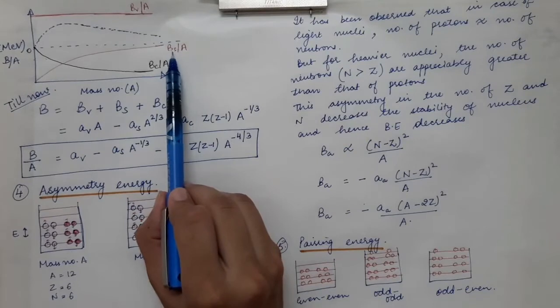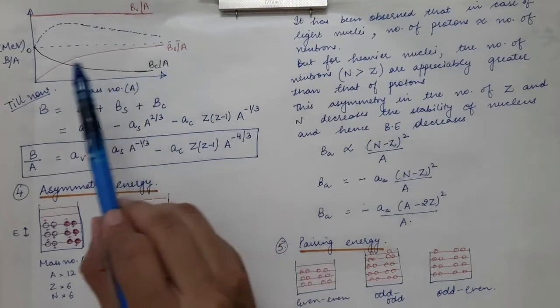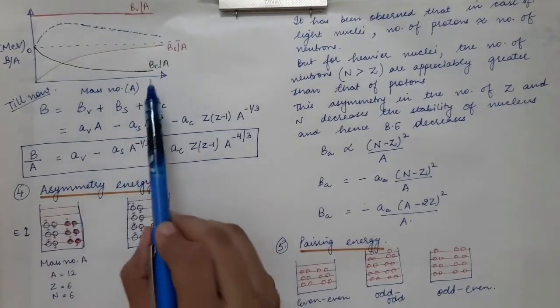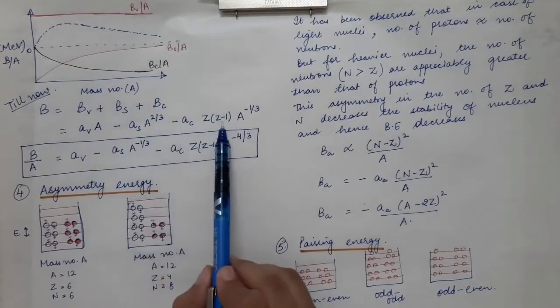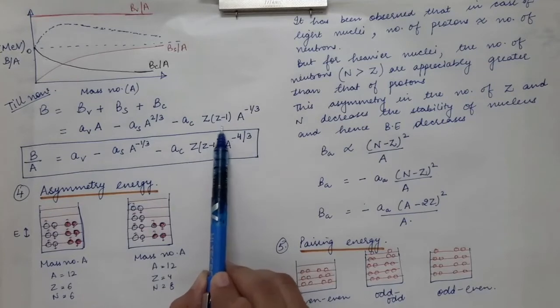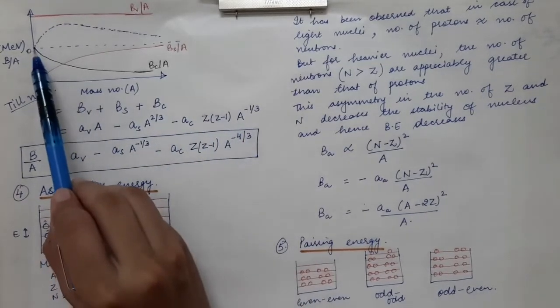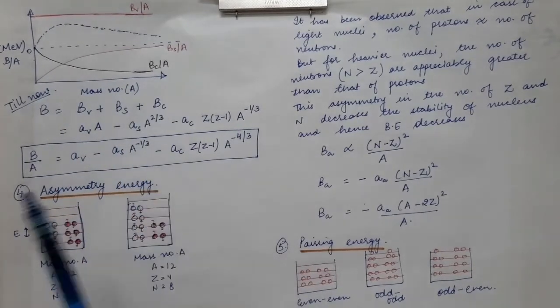The graph of BS, surface binding energy per nucleon, takes this curve, and then if you draw the Coulomb binding energy per nucleon, you divide this whole term by capital A, and when its variation is checked with respect to capital A, we get this particular black curve.